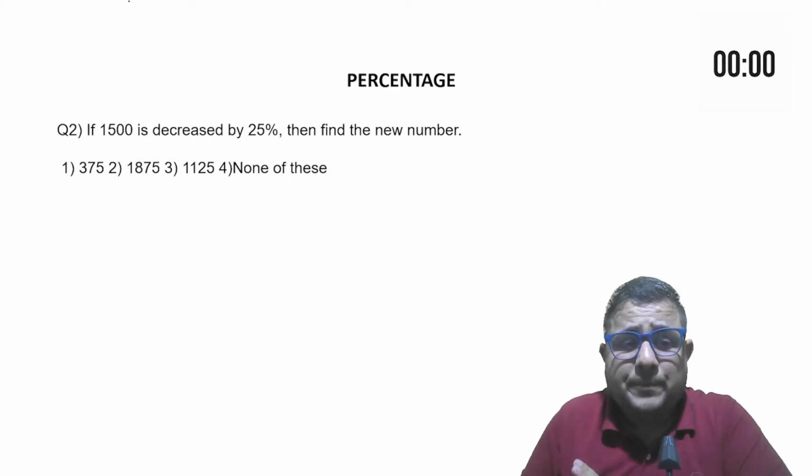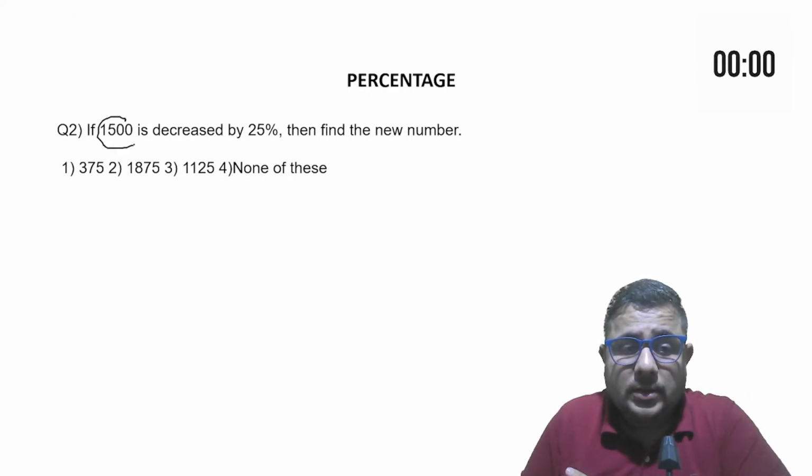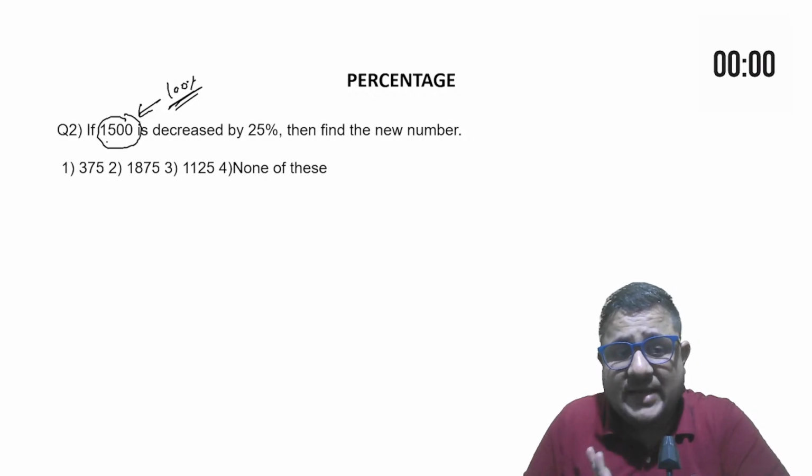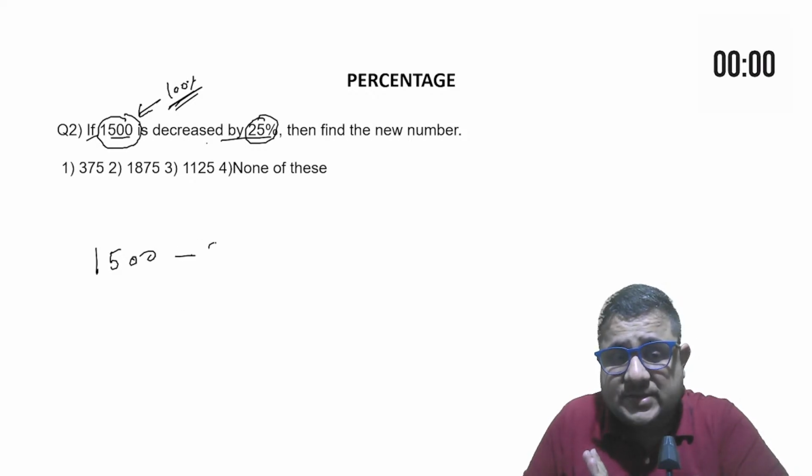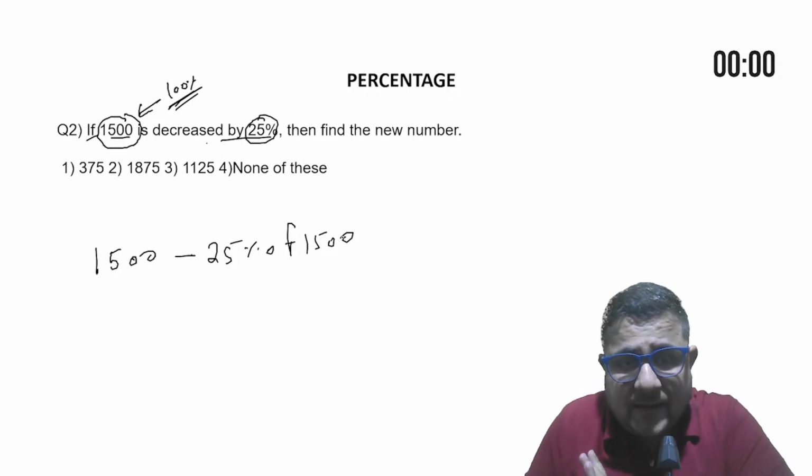A very simple percentage is nothing. It's just a distribution of any number, right? Into what? Each number is 100%, so 100 equal parts, you can say. So every number is 100% for itself. Like that, you need to think. If 1500 is decreased by 25%, so 1500 is 100% for itself. So we are decreasing it by 25%. So you can say just subtract the 25% of 1500. How much? 25% of 1500.